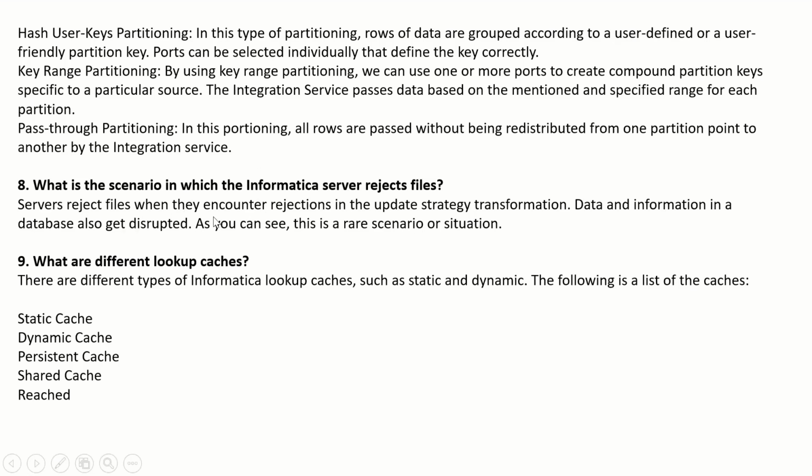So next, eighth question is, what is the scenario in which Informatica server rejects the files? Server rejects the files when they encounter rejections in the update strategy transformation. So data and information in a database also get disrupted. So as you can see, this is a rare scenario or situation, you can say.